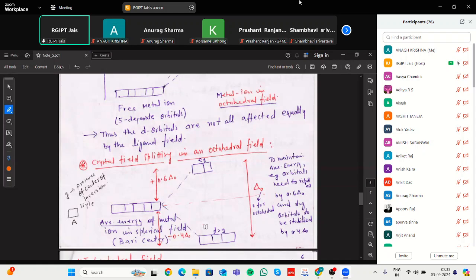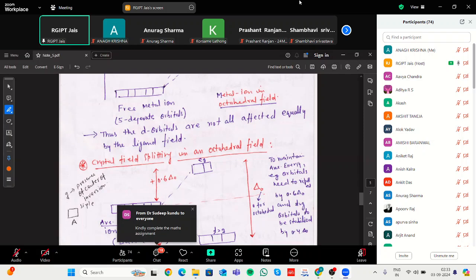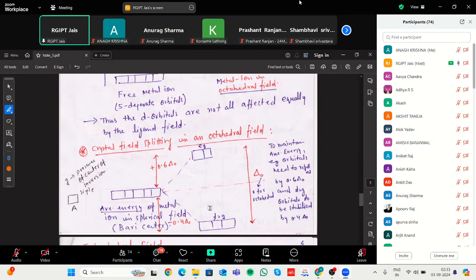Based upon this we can determine the stabilization of the orbitals according to their energy level. Orbitals shifted toward the eg level are in the 0.6 ratio, but in this case it is minus 0.4 delta o. That gives the splitting energy.